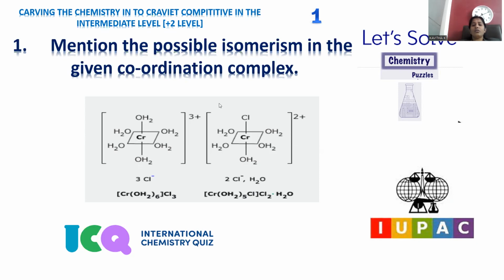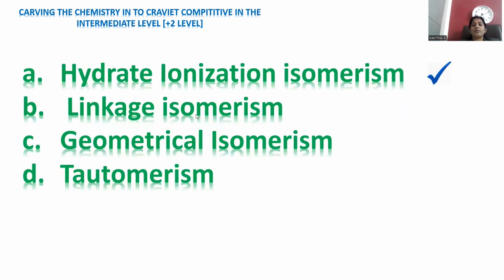This is the way two complexes are mentioned, and what relation, what isomerism it is said to be, that is to be identified. Here are the options provided: hydrate ionization isomerism, linkage isomerism, geometrical isomerism, tautomerism. Let's go one by one. Hydrate ionization isomerism is a special kind of isomerism found in ionization.